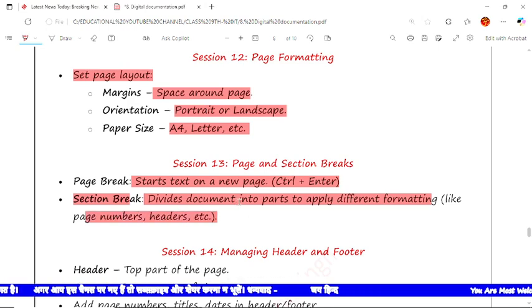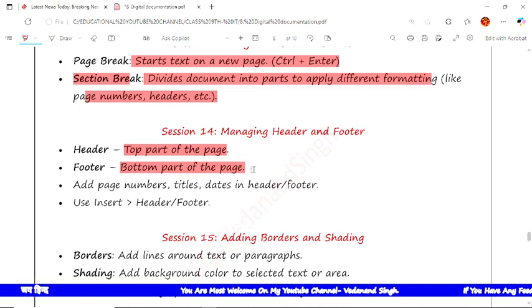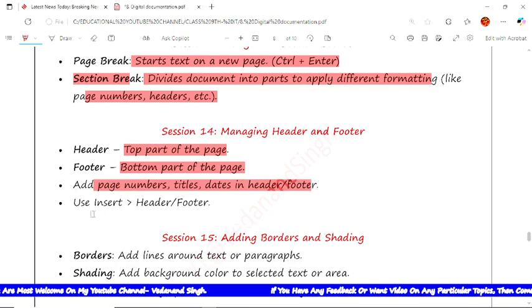Now the session number 14, header. The top part of the page is known as the header. Footer, the bottom part of the page, is known as the footer. Add a page number, title, or date in the header and footer. Using Insert, you can add a header or footer.